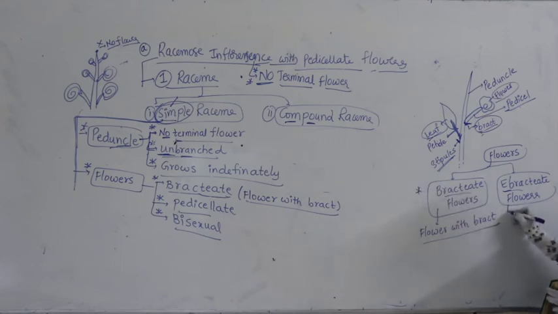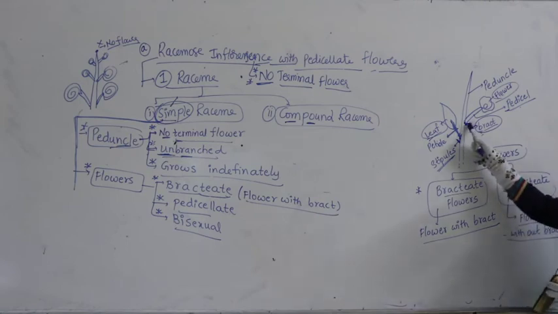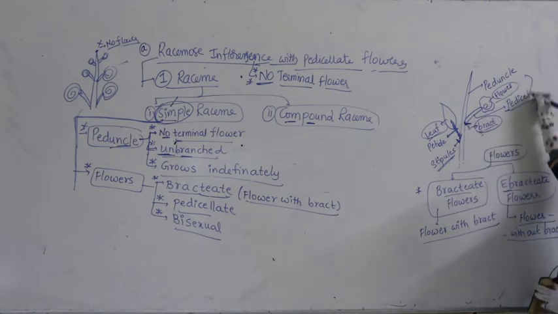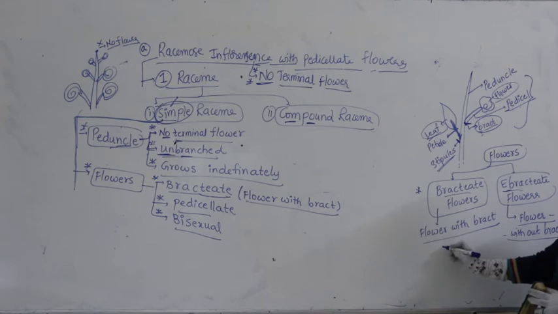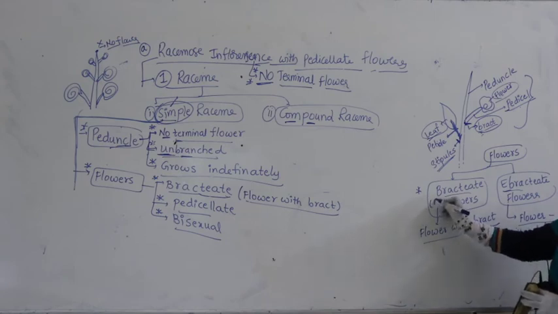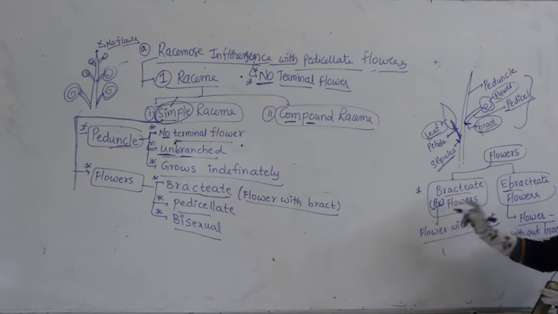Obviously, flower without bract is called ebracteate. See here, this is having the bract. What do you call this? This is represented by the symbol BR, that is bracteate.